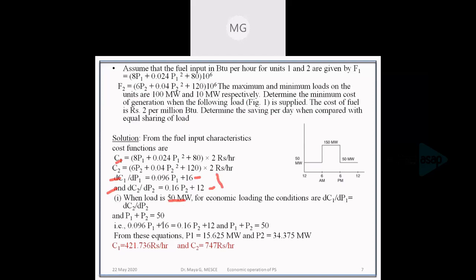So the power balance equation is the generation P1 plus P2 is equal to the load, that is 50, and the coordination equation is the incremental fuel cost of the first unit equal to the incremental fuel cost of the second unit. So we have these two equations.